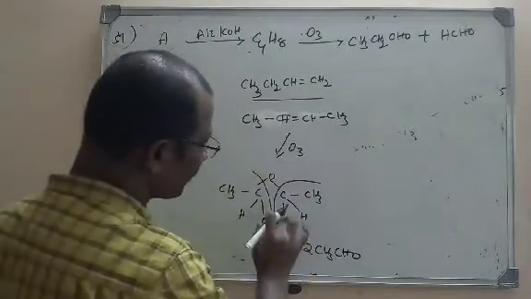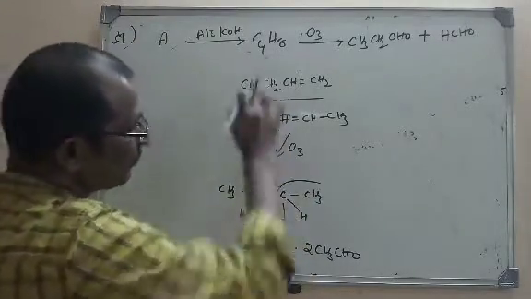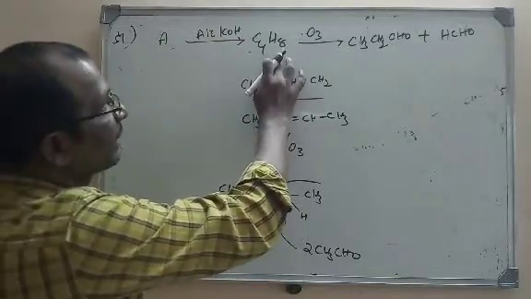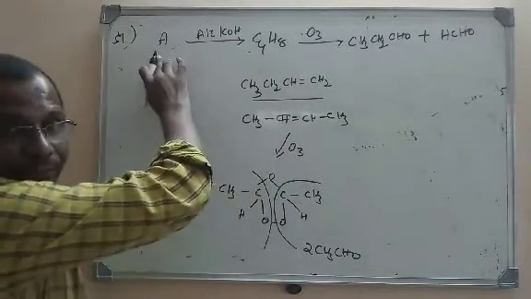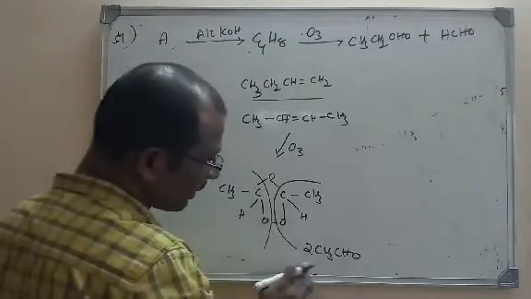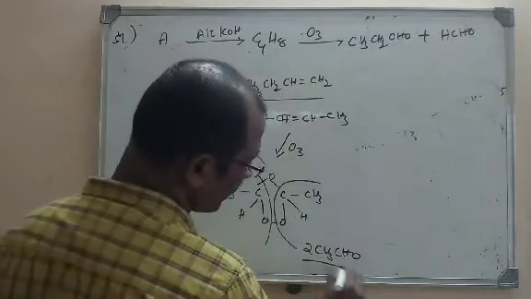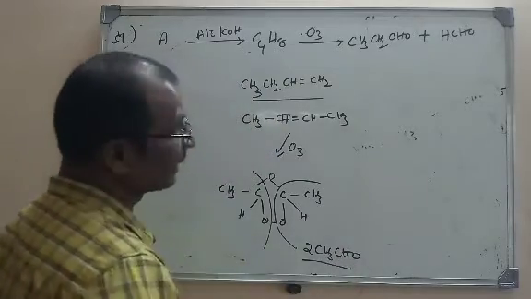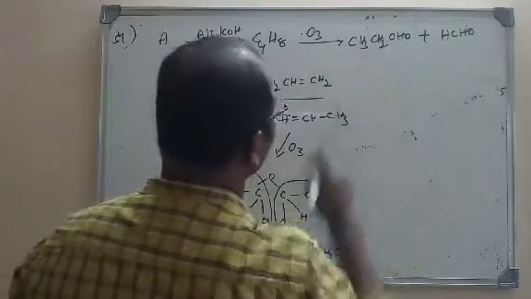If the second one is 2-butene, why am I discussing the second one? If you know the second product here, we can find what is A. So it is definitely not 2-butene, because if it is 2-butene, it will give us 2 CH3CHO, that is 2 moles of acetaldehyde. But we are getting propanaldehyde.